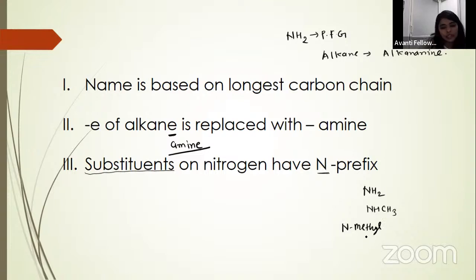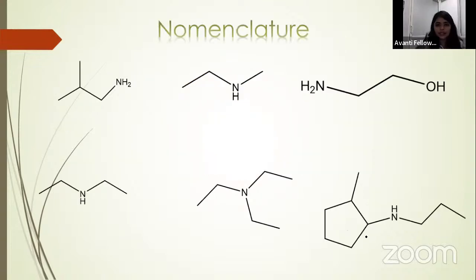So let's see some examples. I have put some questions here so that we can answer them. Firstly, in the first one, no other group is present, so your amine is your principal functional group. So we need to select the longest carbon chain. We can select from both sides. We can select from here, or we can select from here.